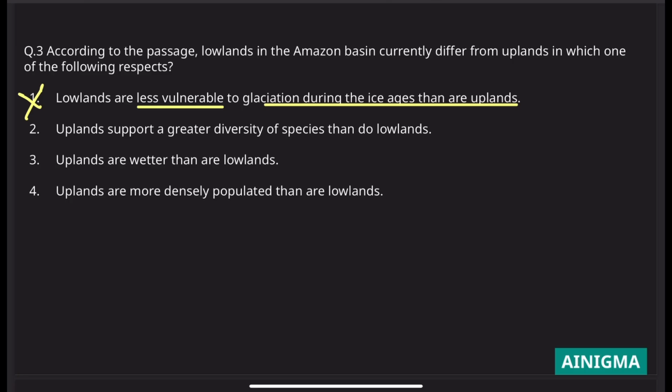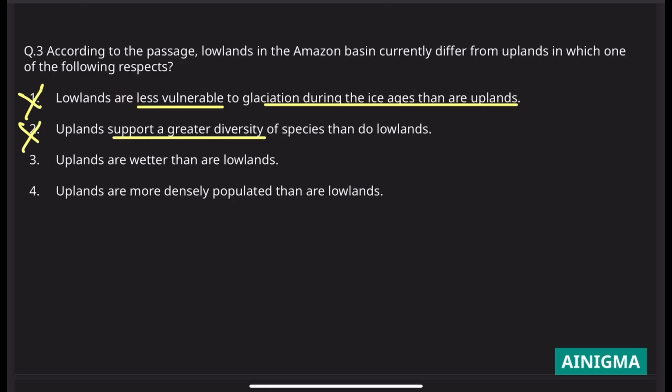Uplands support a greater diversity of species than do lowlands. Now look at this. It has said that uplands served as a refuge for the species of Amazonian forest, but it does not give us a specific number, that upland has 1 million species and lowland has, say, 0.5 million species. It has not given the specific number, so we can't prove with certainty that uplands support a greater diversity of species. So that's why 2 is wrong.